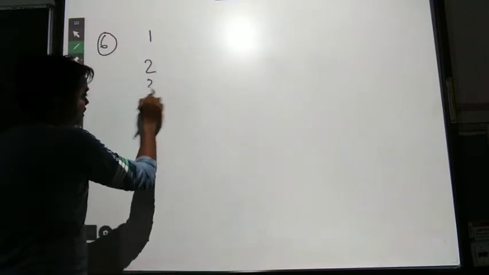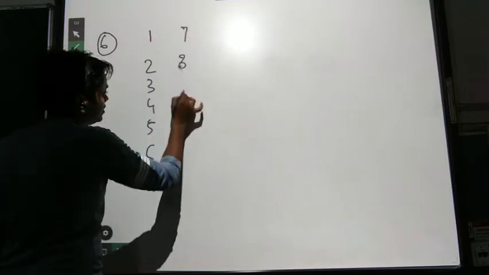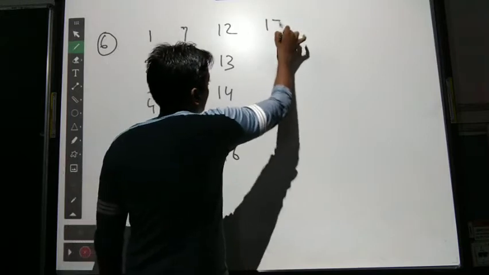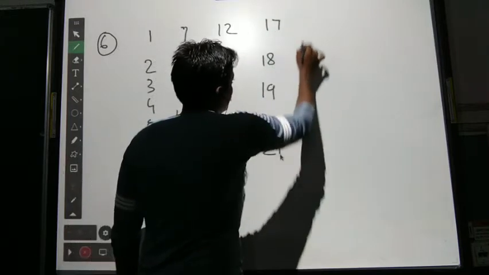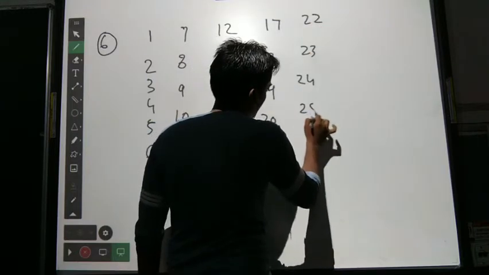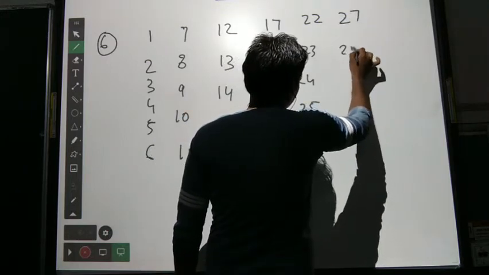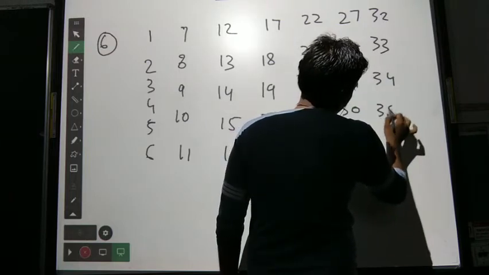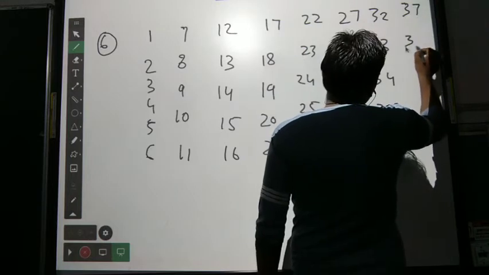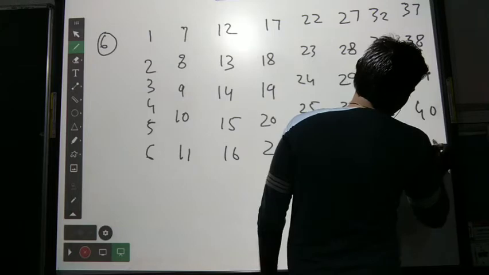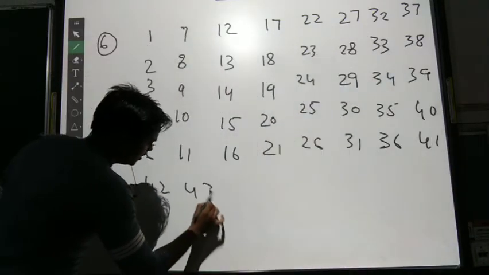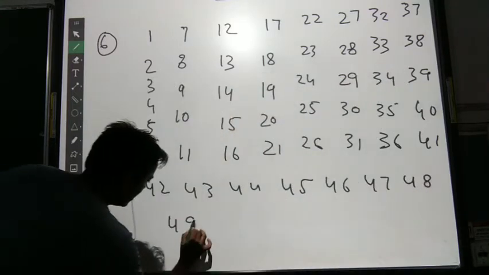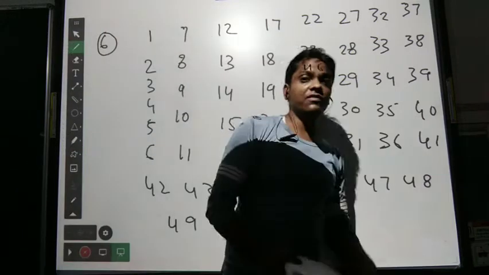So we write 1, 2, 3, 4, 5, 6, 7, 8, 9, 10, up to 19, then 20 up to 36, then 37 to 41, and 42 to 49, and the last one is 50. So we have to choose the prime numbers which are less than 50. So we will circle them.